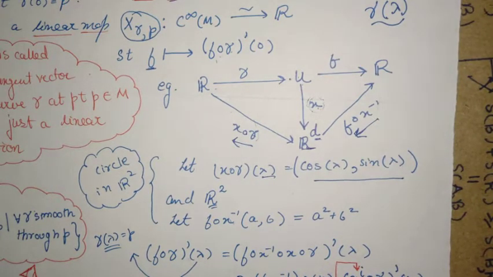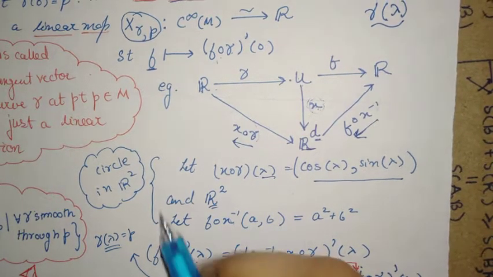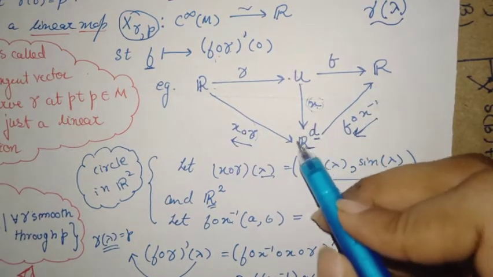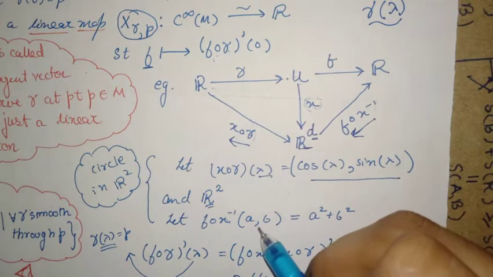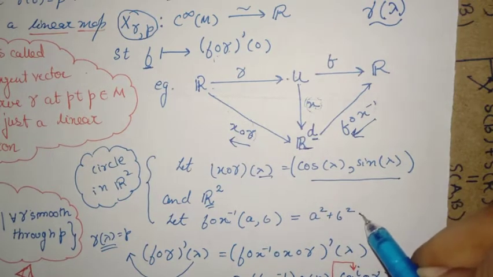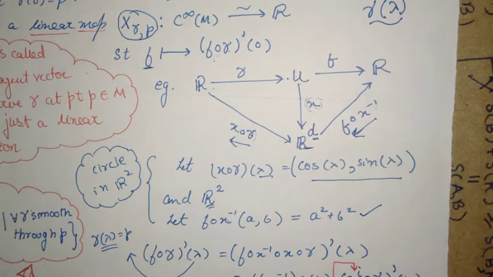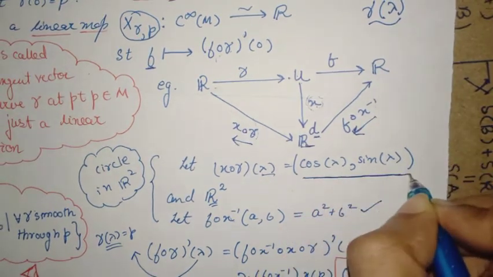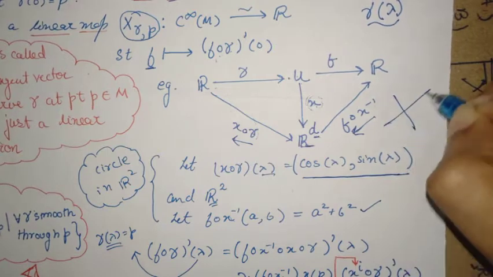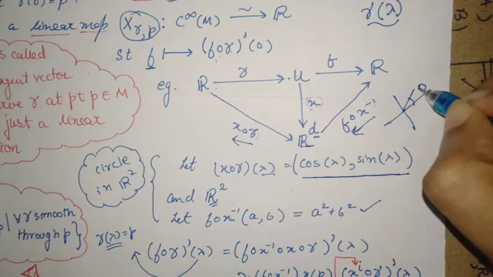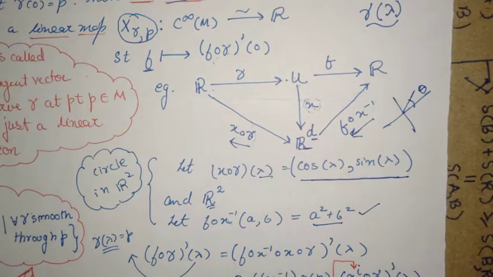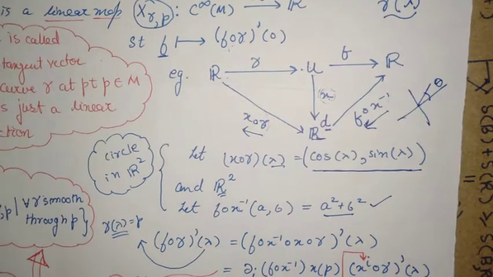So once this is done, you can then say that F∘X inverse will eat 2 points from R², a and b, to give a² + b². So you see, this is just what I discussed. The first part is like a polar coordinate map where you use theta to parameterize your circle, and the second part is just the fact that you are using the radial part, a² + b².